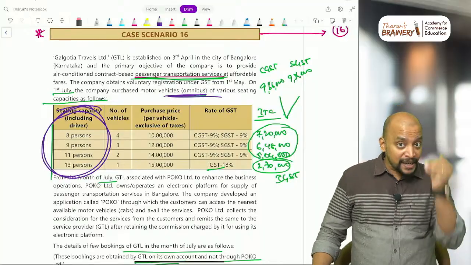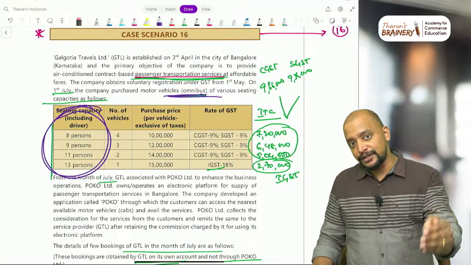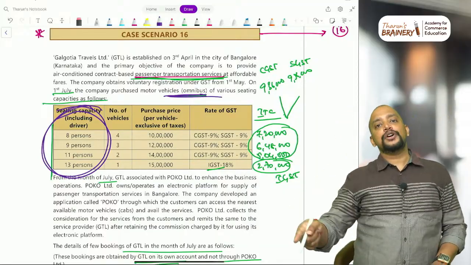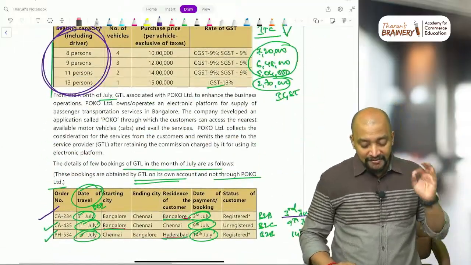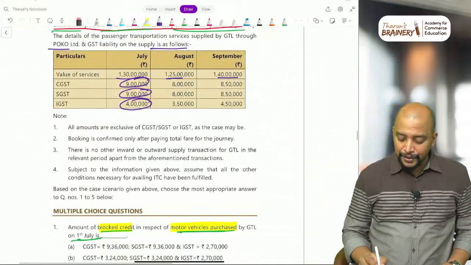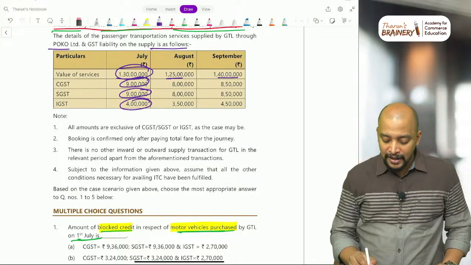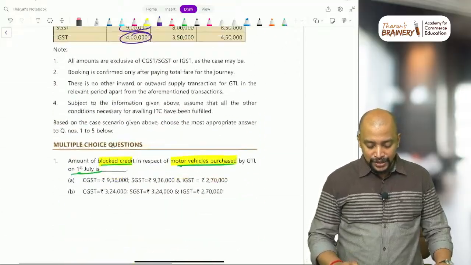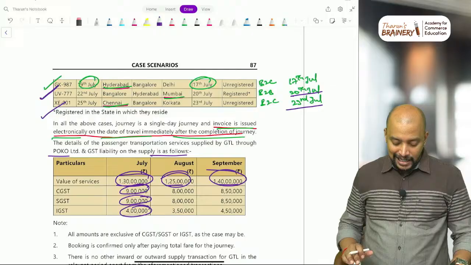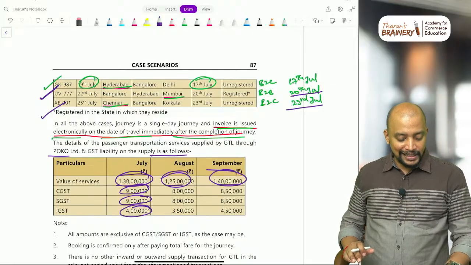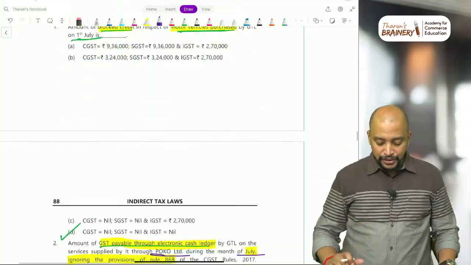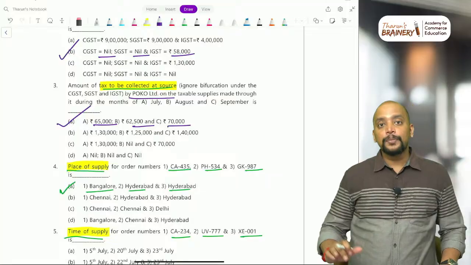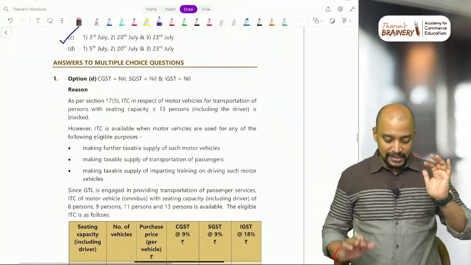So whenever a company is providing transportation of passengers through omnibus, the liability to pay GST is on the company and the e-commerce operator will deduct only the TCS on the value. So what is the value of supply here? 1 crore 30 into 0.5%, because now the TCS rate has been reduced. So you just do the calculation. 1 crore 30 lakhs into 0.5%, that comes to 65,000. So 65,000, 62,500 and 70,000. Option A will be taken as the answer. So this is that. Next.